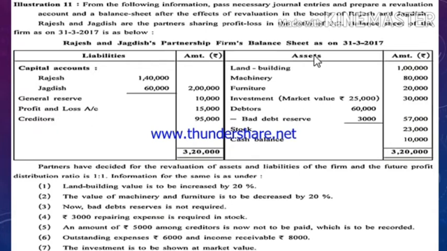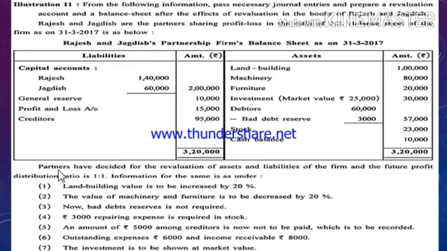Now moving on to the asset side: land and building 1 lakh, machinery 80,000, furniture 20,000, investment market value rupees 25,000, and in the outer column it is given 30,000. Debtors 60,000 minus BDR 3,000, outer column 57,000, stock 23,000, cash balance 10,000. Students, if you want, you can take a screenshot of this question, because based on this question only you will be able to easily understand the solution of it.